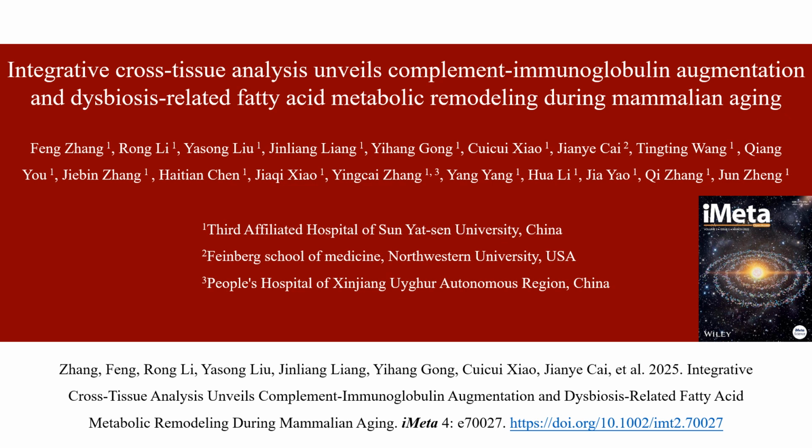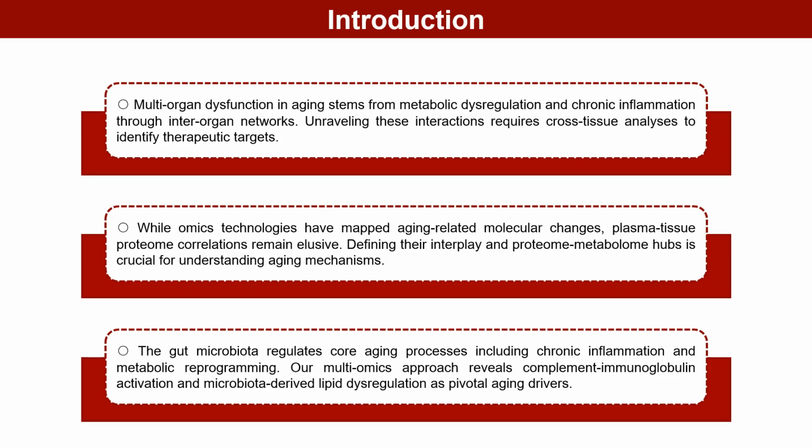Hello, everyone. Today, it's my pleasure to introduce "Integrative Cross-Tissue Analysis Unveils Complement-Immunoglobulin Augmentation and Dysbiosis-Related Fatty Acid Metabolic Remodeling During Mammalian Aging." Multi-organ dysfunction in aging stems from metabolic dysregulation and chronic inflammation through interorgan networks. Unraveling these interactions requires cross-tissue analyses to identify therapeutic targets. While omics technologies have mapped aging-related molecular changes, plasma-tissue proteome correlations remain elusive. Defining their interplay and proteome-metabolome hubs is crucial for understanding aging mechanisms.